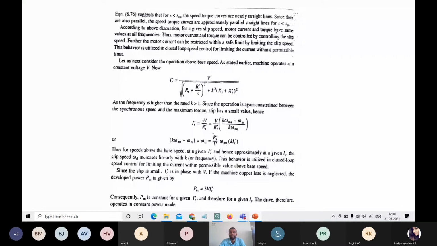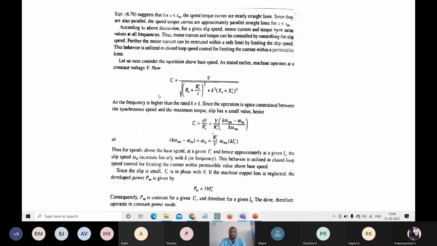When we consider below base speed and above base speed, what happens to the frequency? The frequency will be higher than the rated value, because only when the frequency is higher than the rated value will the speed be above the base speed. So for K greater than 1.